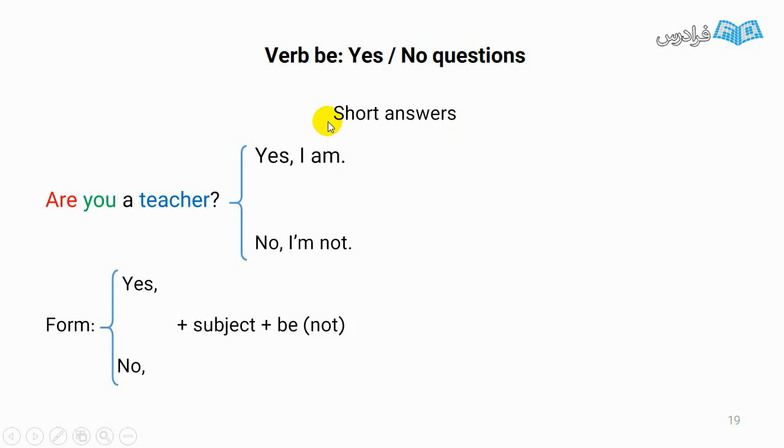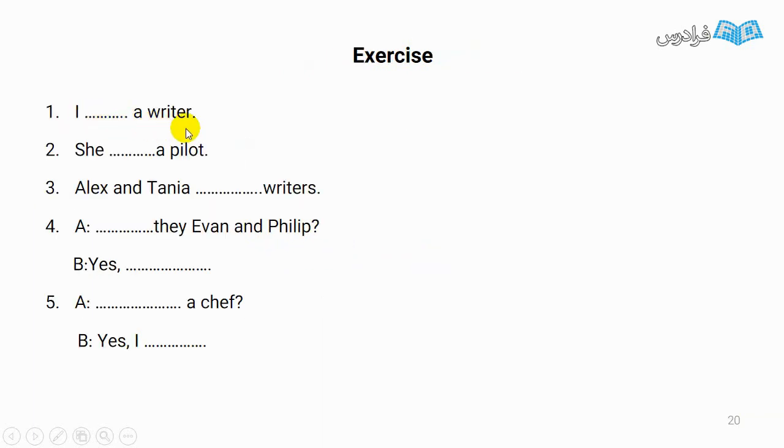What about short answers? Are you a teacher? If the answer is yes, I have to say yes, I am. And if the answer is no, I have to say no, I'm not. What is the form? Yes, subject and be. No, subject and be plus not. Like this. I'm not.